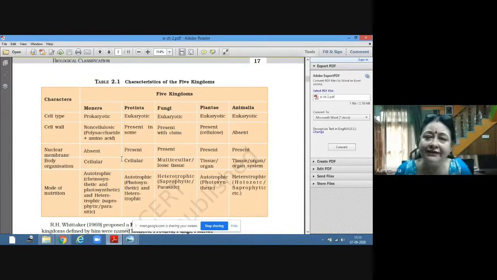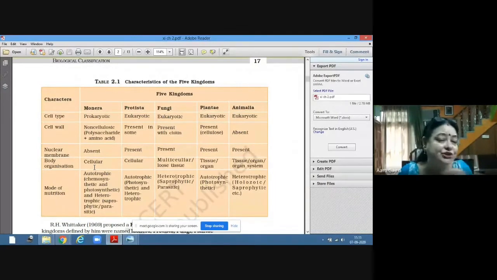Body organization means, what is the organization of the body? What do you mean by organization? Cell, then group of cells forming tissue, group of tissues forming organ, group of organs forming organ system, and all organ systems forming the individual. But in the case of the Monera kingdom, the organization level is cellular. That means the body is made up of a cell only.